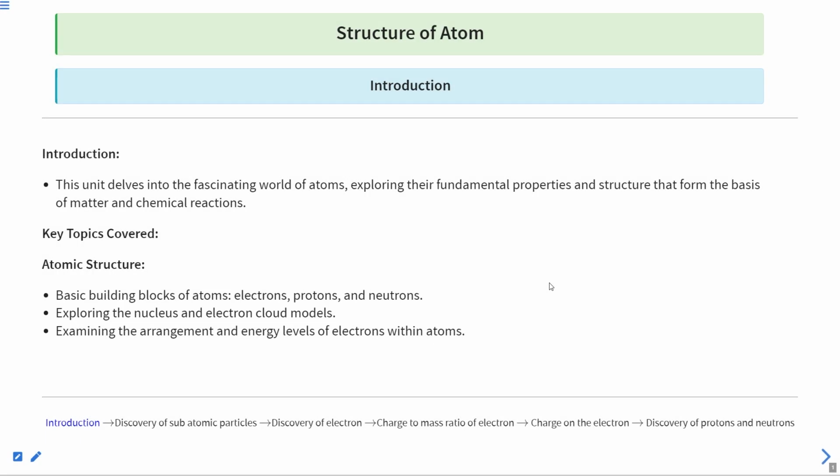Today we'll start a new chapter, that is structure of atom. This chapter will mainly deal with the development of the atom. You will see how atoms were developed, how we came to know that we have electron, proton and neutron. Then we'll talk about their properties, like their mass and charge. So we will talk about all of this.